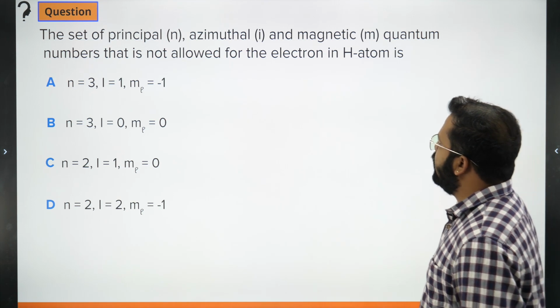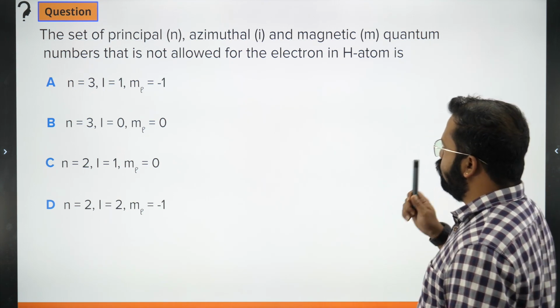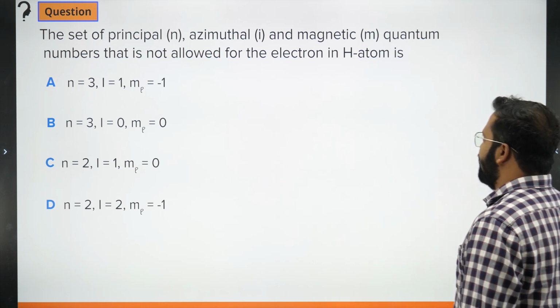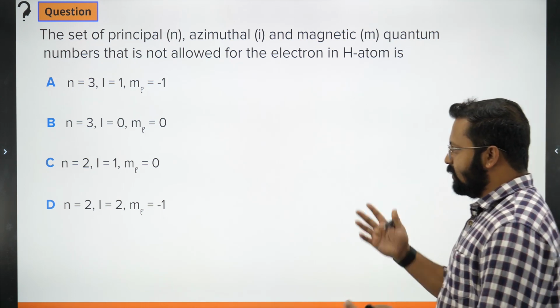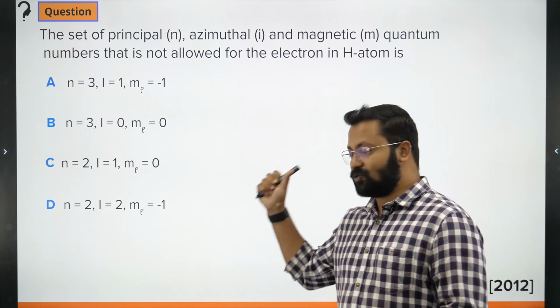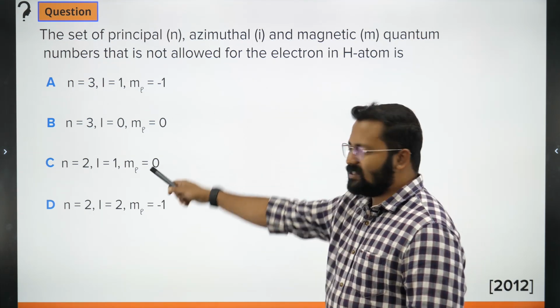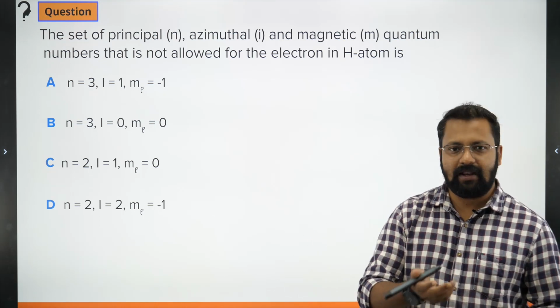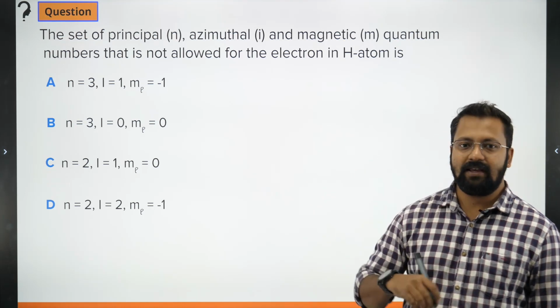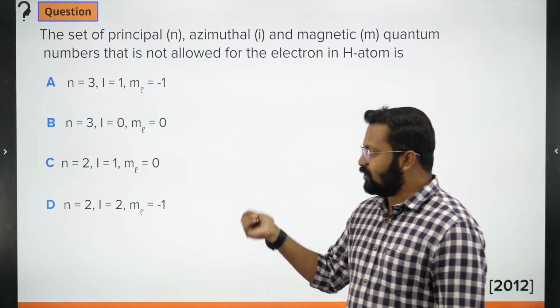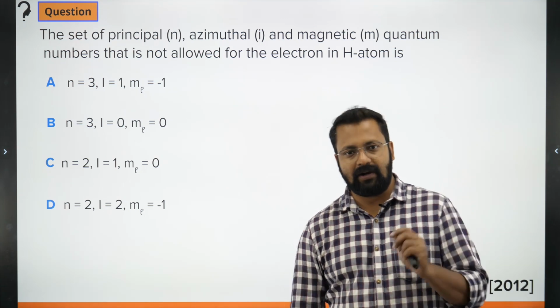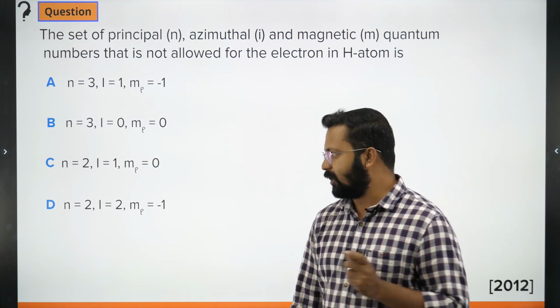The set of principal, azimuthal, magnetic quantum numbers that is not allowed for hydrogen-like atom. So take this as a homework question. Please do comment about this question in the comment section. बहुत सिंपल सवाल है, इसके ऊपर हमने 2 क्वेश्चन कर ही लिए हैं. Try to tell me which set of quantum numbers is not allowed. Comment in the comment section. I'll reply to you guys. Okay? चलिए.